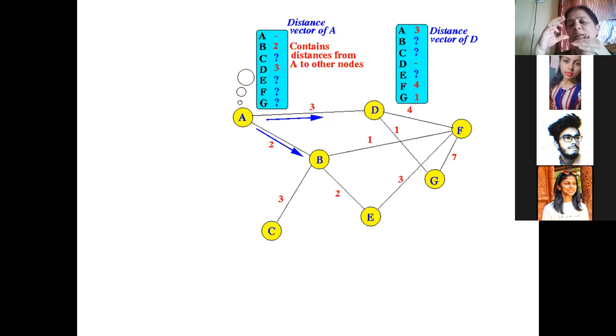So like that, every router will maintain this. You can see there's a distance vector for D also. Similarly, there'll be a distance vector for F and a distance vector for G. For all other nodes in the subnet, every time new routes are found, those are updated inside the table, and the table will show the least cost path over which the data can be transmitted. Everybody's understanding this? So there could be direct paths or indirect paths. We can take the indirect path definitely if the cost of reaching the destination is less.